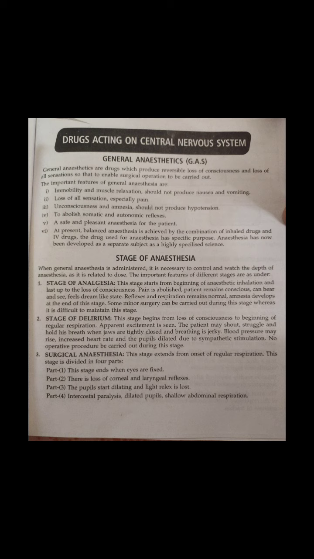So next is uricosuric effect. So salicylates increase the excretion of uric acid. So the salicylates action on uric acid depends on the dose of the salicylates. So salicylates in a dose of 3 gram per day block tubular secretion of uric acid and it raises blood uric acid level.